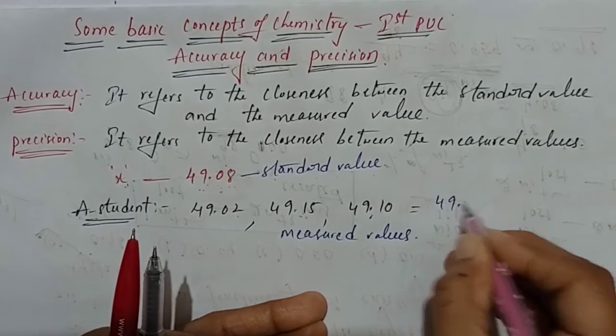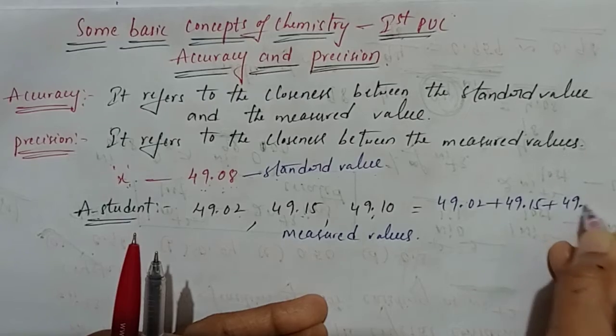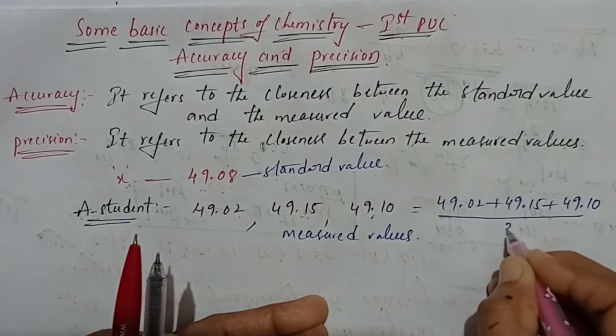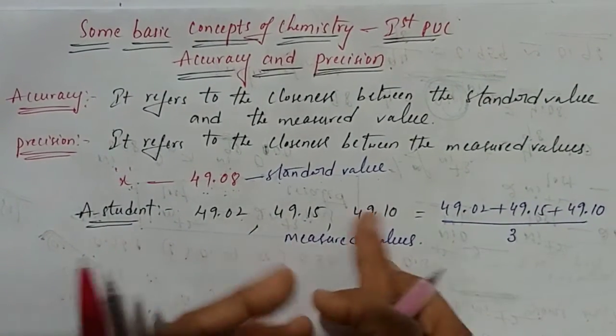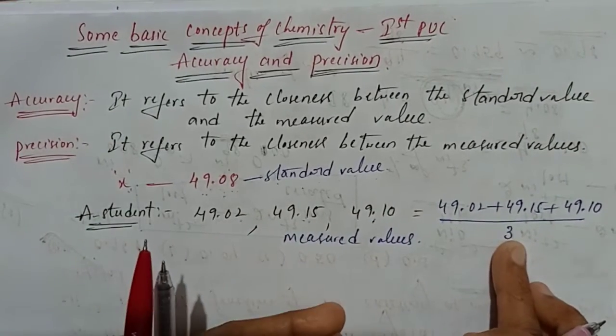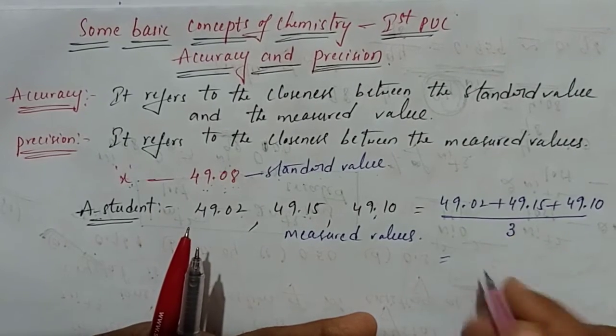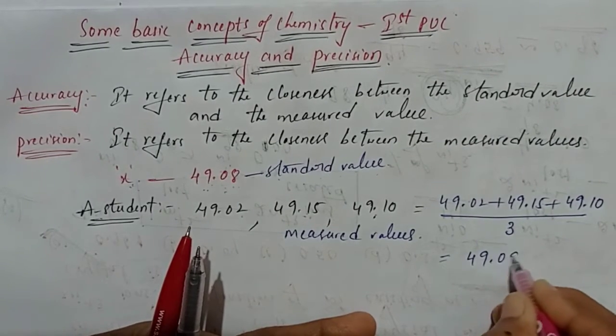49.02 plus 49.15 plus 49.10 divided by 3. Correct? Mean means the total of the 3 values divided by how many there are, which is 3. If you calculate this, you will get 49.09.